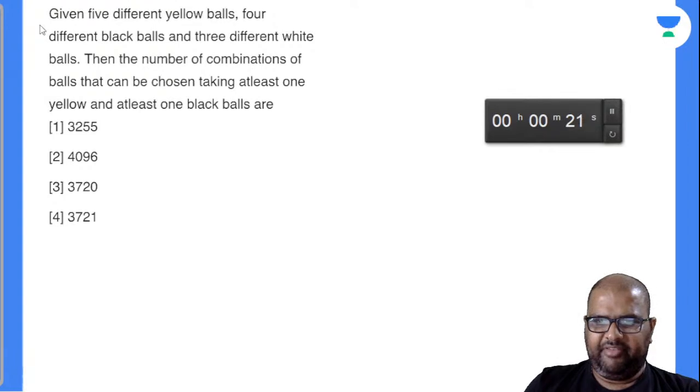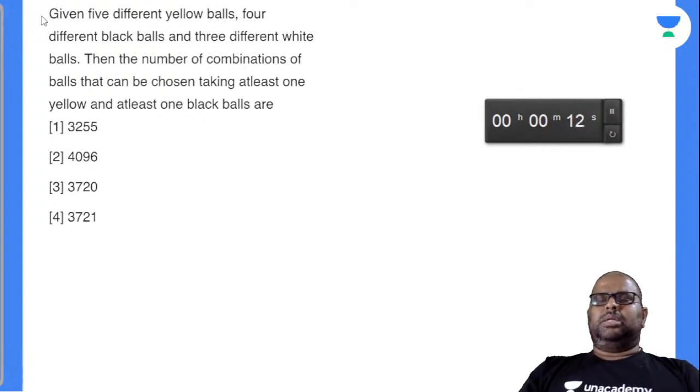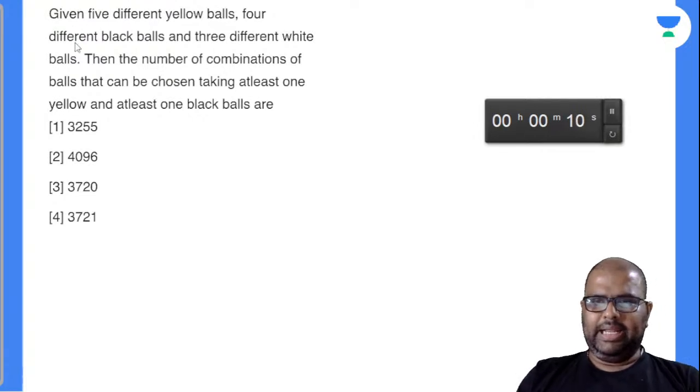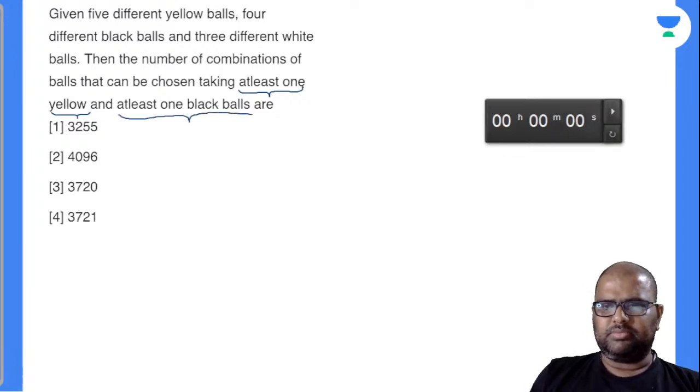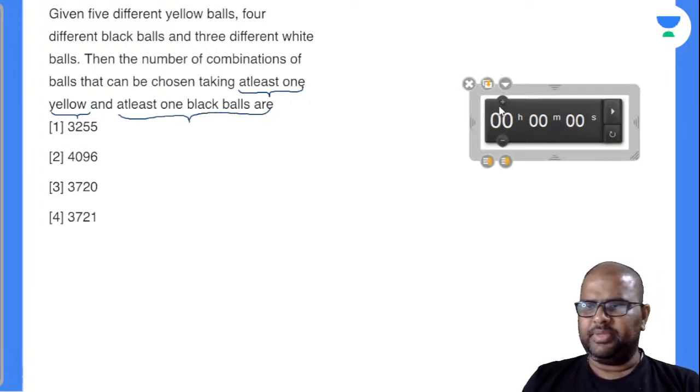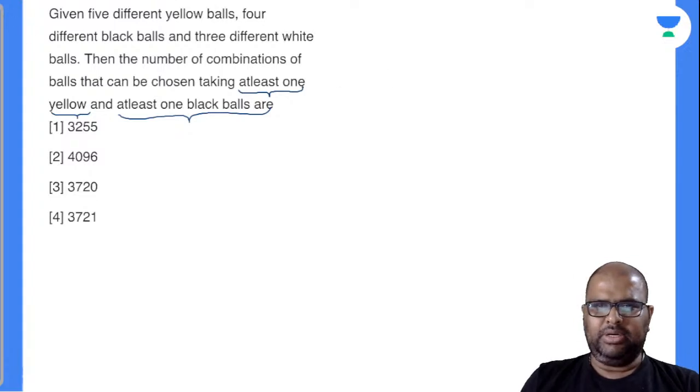Given 5 different yellow balls, 4 different black balls, and 3 different white balls, then the number of combinations of balls that can be chosen taking at least one yellow ball and taking at least one black ball is the question. Just one black ball, it seems. Okay, fine. Let's calculate this first of all.